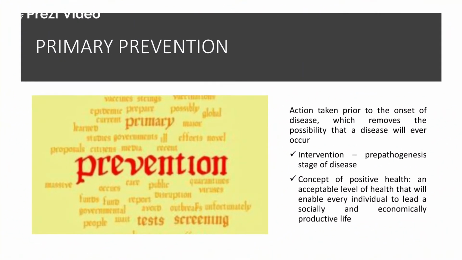So primordial prevention, now you can understand, clearly includes those actions and steps which are taken before the onset of disease. It involves intervention and the concept of positive health. You know the benefits of physical activity, so you are taking those steps before the disease occurs.